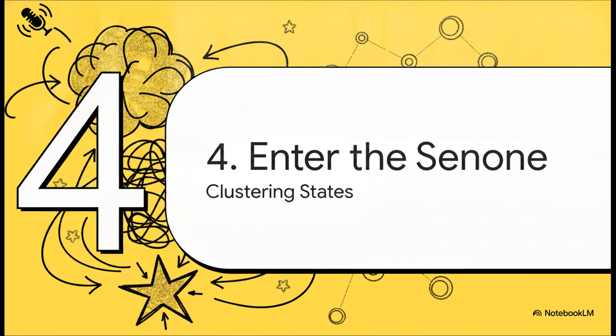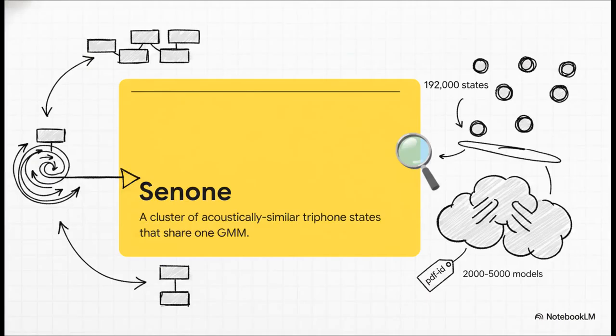So how do we fix this out-of-control state space? We bring in one of the absolute coolest algorithms in speech recognition. Enter the senone. Think of the senone as a heavy-duty compression algorithm for our state space. Instead of forcing 192,000 individual states to scrounge for their own data, a senone groups acoustically similar triphone states together so they can share a single GMM.